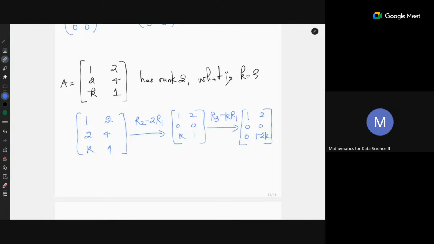So the second row must be non-zero. That means 1 minus 2K should be equal to 1, which will imply that K will be equal to 0.